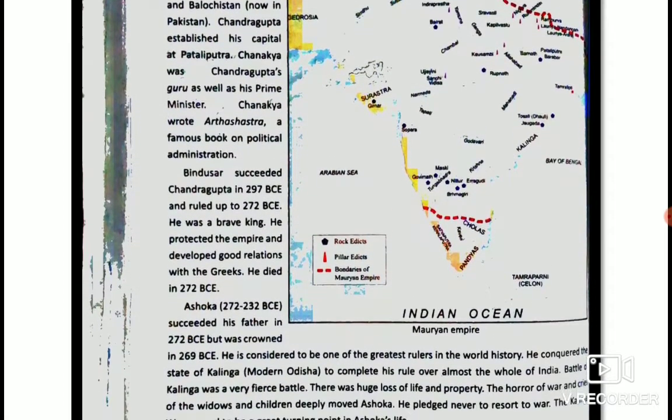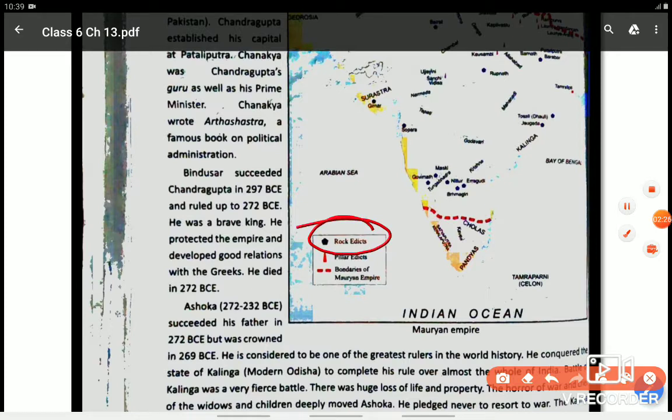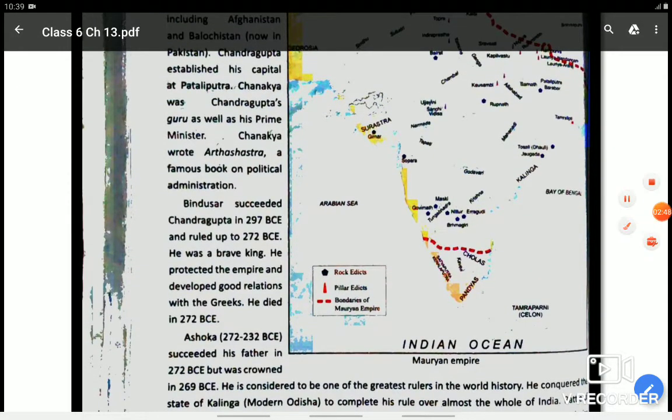In this map it is shown where some of the rock edicts are located, the rock edicts which I discussed yesterday, one of the sources of information. We also came across the pillars. You will see here where these pillars are located, and also the boundaries of the Mauryan Empire.